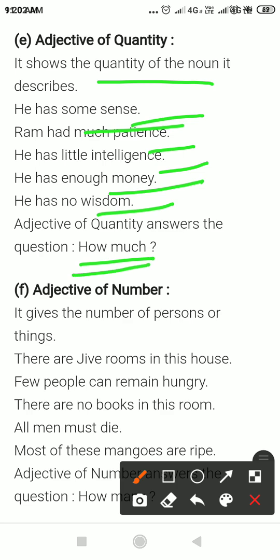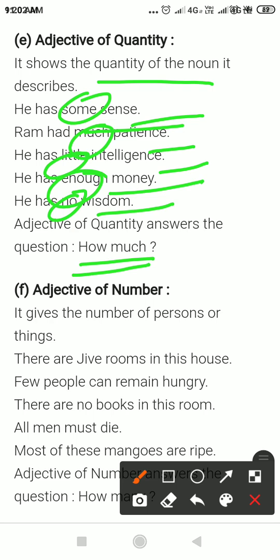In these examples, some, more, much, little, enough, and no are adjectives. Understood? They answer the question how much.